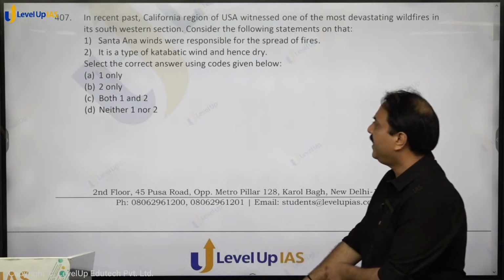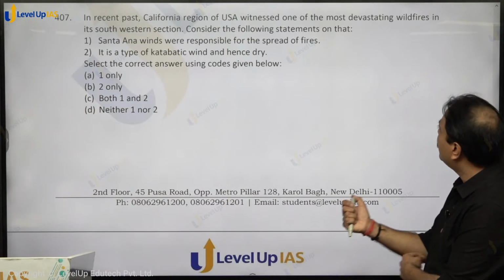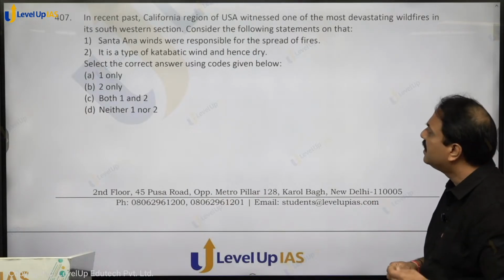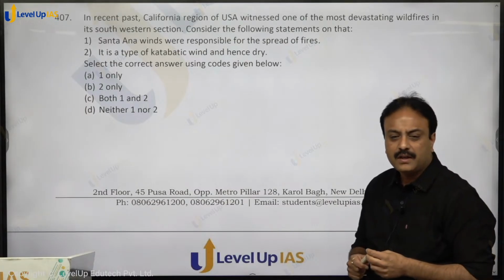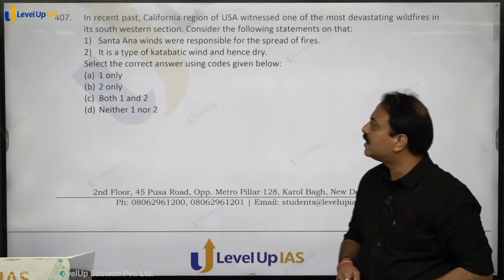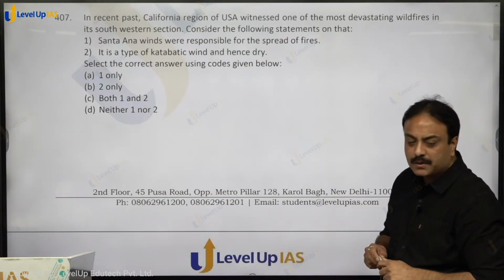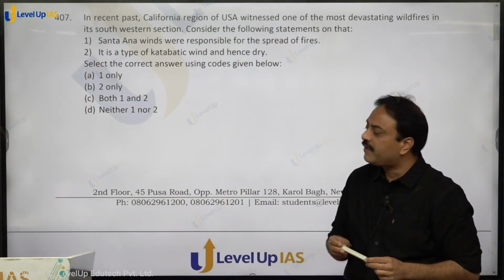Next question. In recent past, California region of USA witnessed one of the most devastating wildfires in southwestern section. Consider the following statements on that. You must have heard about Los Angeles, LA, it had an impact everywhere. So Santa Ana winds were responsible for the spread of fires. Santa Ana winds were there. It is a type of katabatic wind and hence dry.